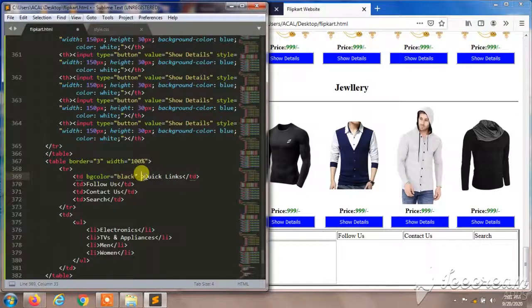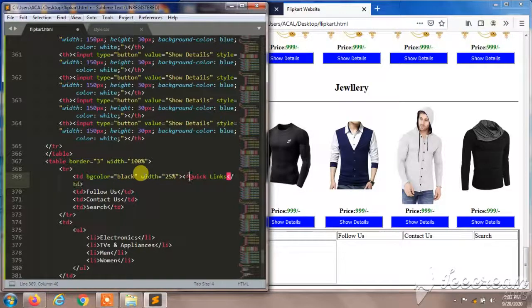Over here I'll give width will be 25%. We have 4, so I'll give equal width to each and every heading.